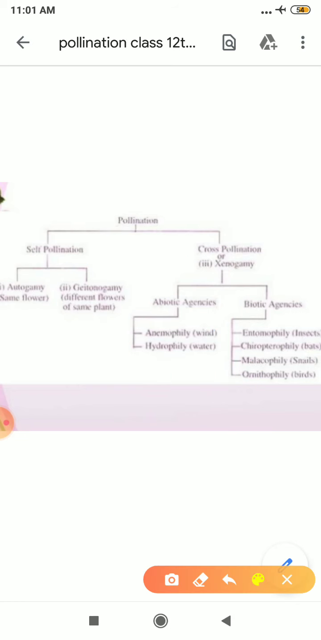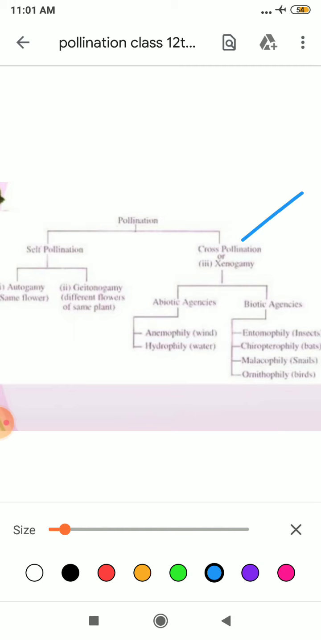Next is cross-pollination. How does cross-pollination occur? It occurs by two agencies, that is abiotic and biotic. What do you understand by the term abiotic? Abiotic means non-living things, so wind and water. The pollination that occurs with the help of wind is known as anemophily, and the pollination that occurs with the help of water is known as hydrophily. Very important, it can come in your MCQs that pollination by water is known as hydrophily. So please remember it.